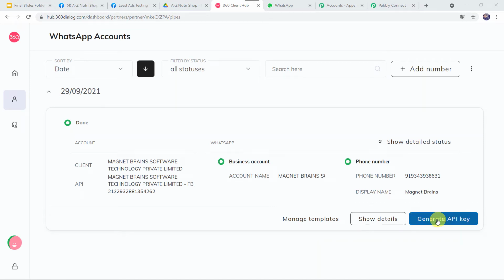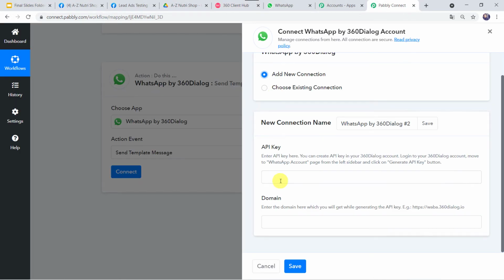So you have to simply click on Generate API Key, generate the key, copy that API key, go back to Pabbly Connect and paste the API key over here. Now once the API key is generated, we can use the same API key for various different connections and workflows. We don't have to generate the API key again and again.